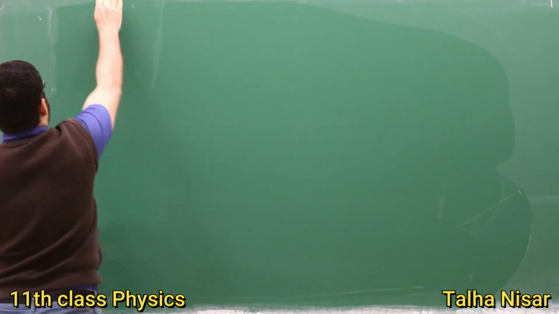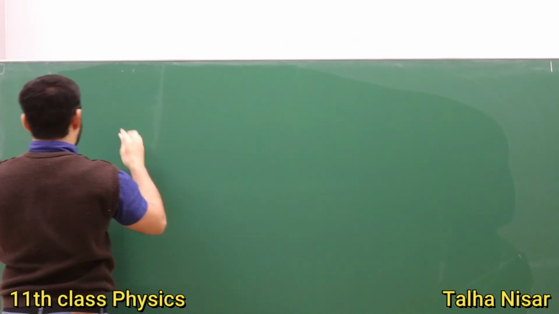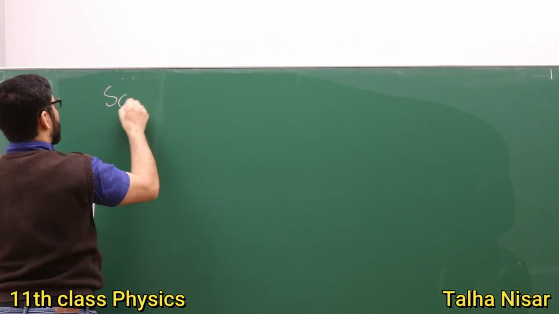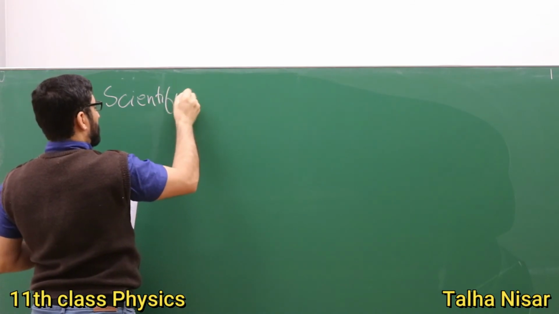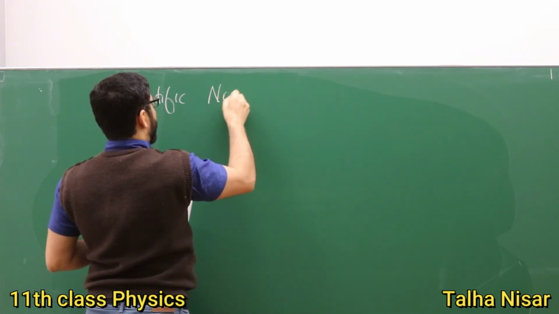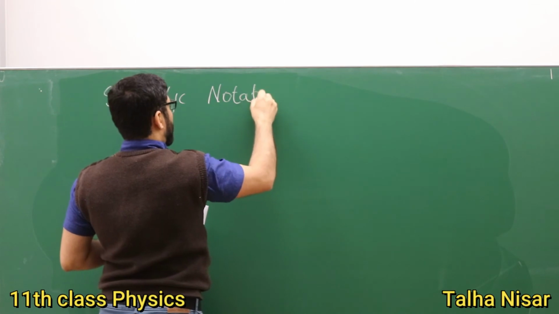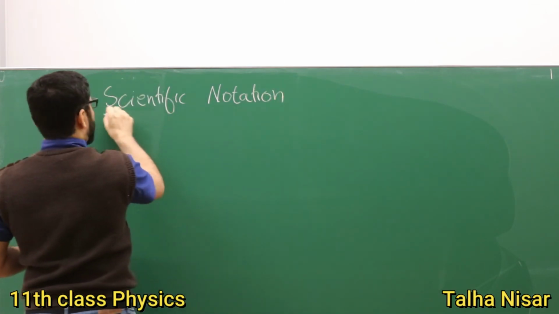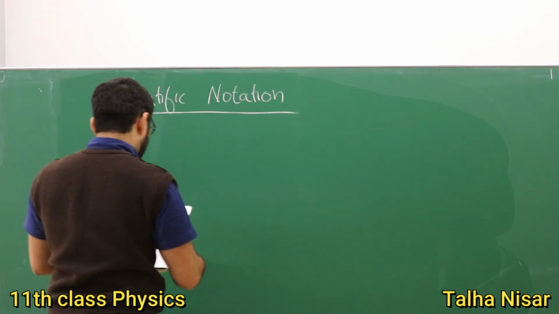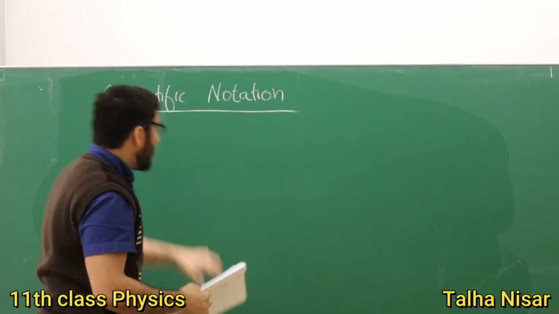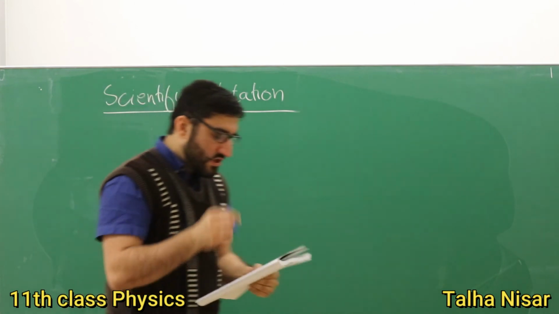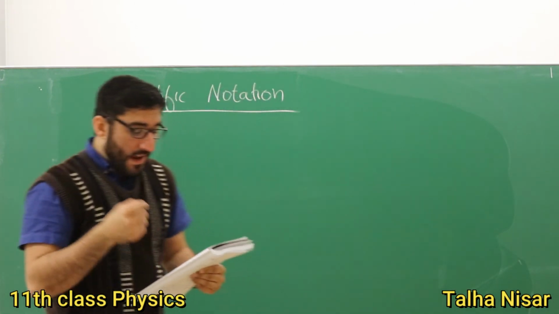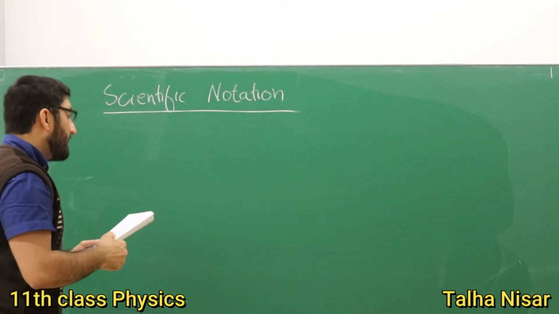So now we talk about scientific notations. Scientific notations are when the numbers are written in terms of the power of 10 and one non-zero digit left before the decimal.